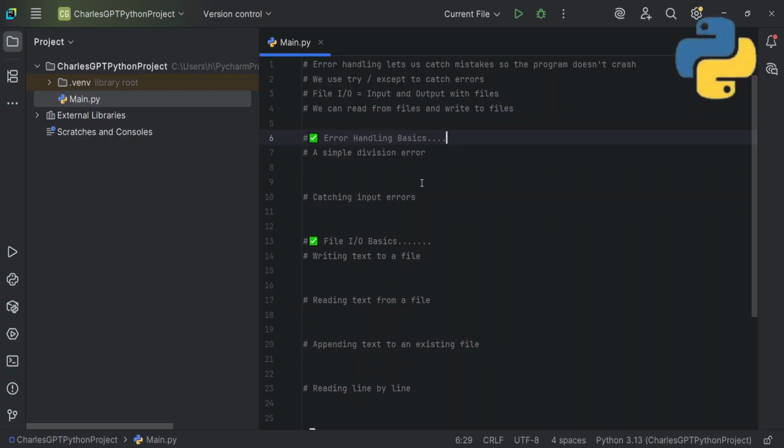So we can read from files and write to files. File IO is short for input and output with files. We can read from files and also write to files.